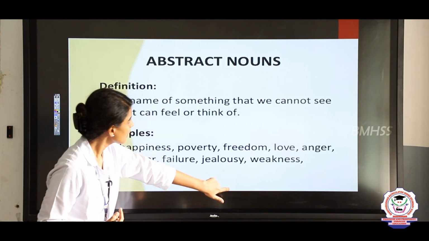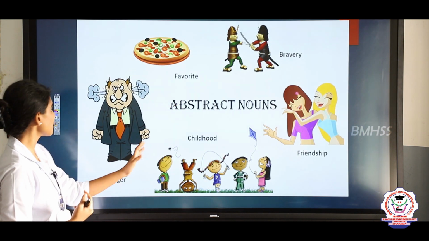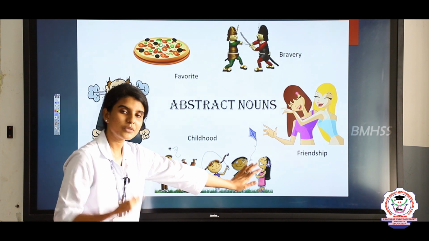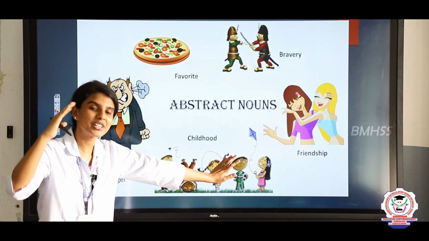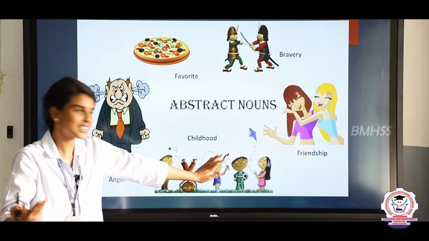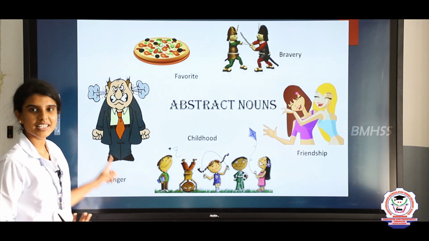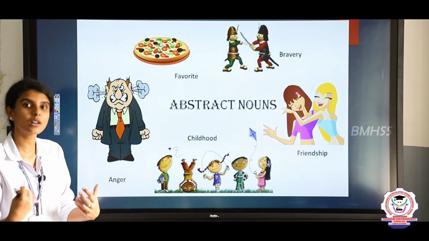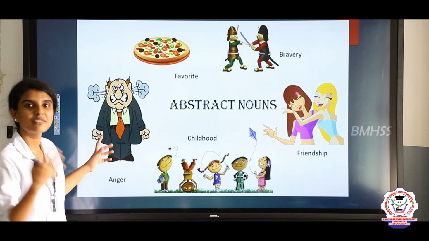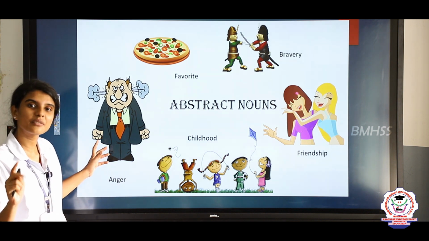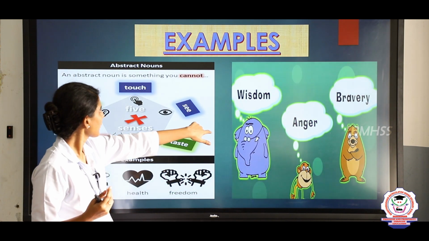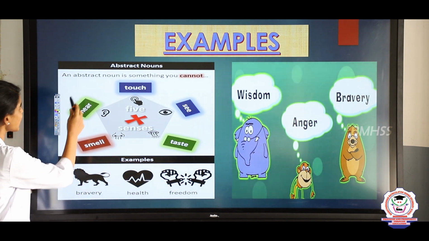Now let us see an example here. Look here, childhood. We can just think of our childhood. We cannot physically see it, isn't it? Then anger. Anger is a kind of emotion where we can feel it, or we can express it, but we couldn't touch it or we couldn't see it. So I have given you some examples.